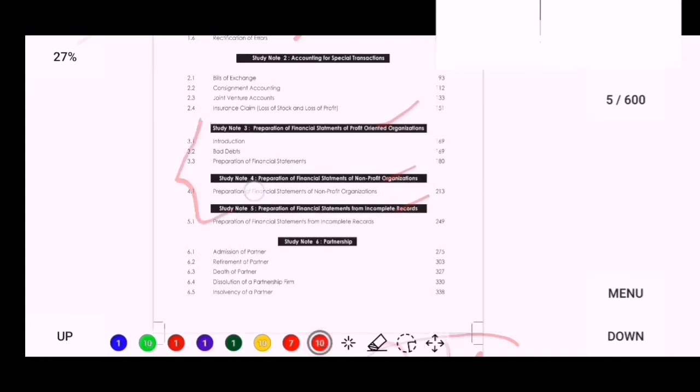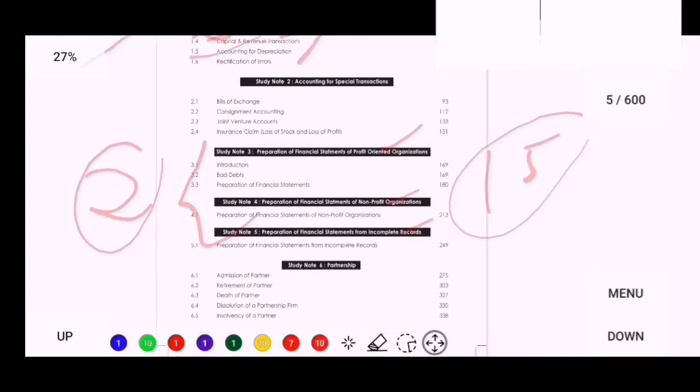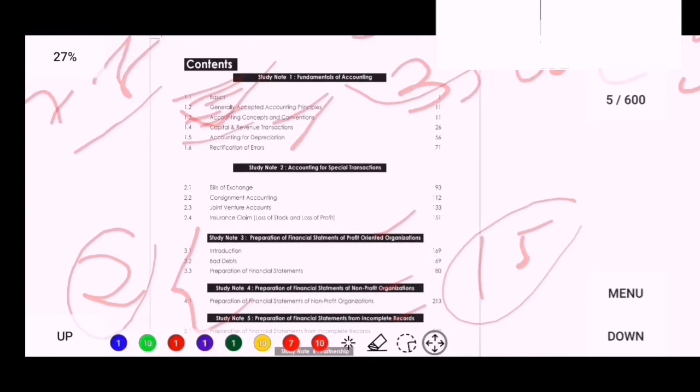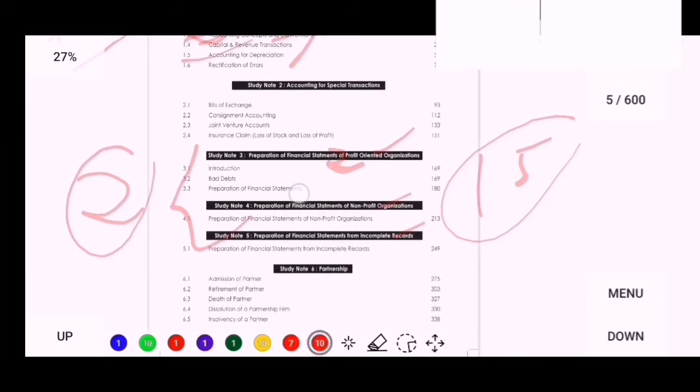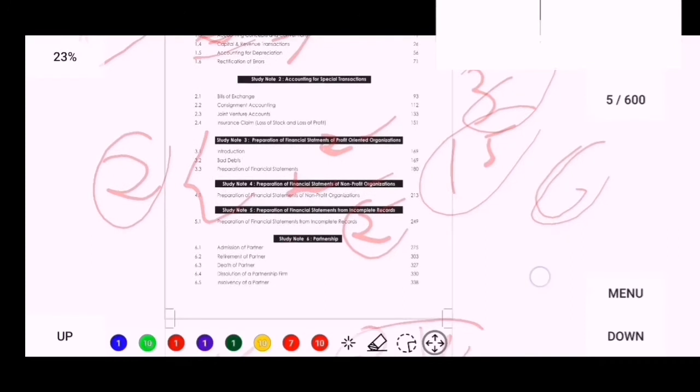Out of these 3 study notes, 2 sums will be in the exam. Maybe 3 sums will be in the exam, but usually 2 sums of 15 marks. So you have to do these 3 study notes as a third priority. And how much time do you have to allot? For preparation of financial statements you have to allot 2 days. Preparation of financial statements of NPO 2 days, and preparation of financial statements from incomplete records you have to invest 2 days. So within approx 6 days you may save your 30 marks. So you have to do it as a third priority.